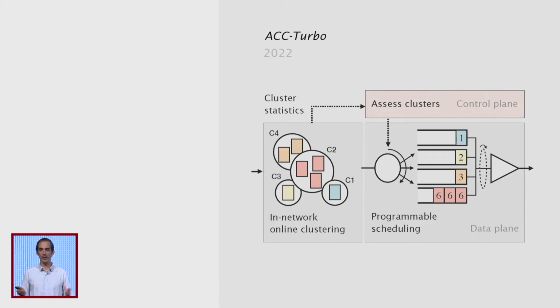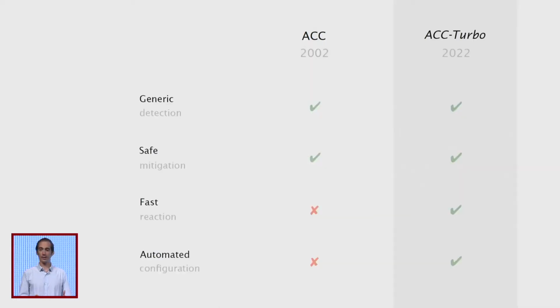So that's how ACC-Turbo works in one slide. Whenever packets come into the switch, we cluster those packets directly in the data plane. We analyze the statistics of the clusters and prioritize the packets of the clusters depending on how malicious they look. With this design, we managed to go from ACC, which satisfies 2 of the design requirements, to ACC-Turbo, which manages to satisfy the 4 design requirements.